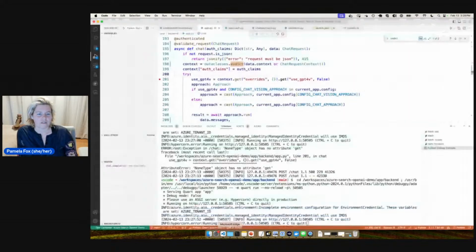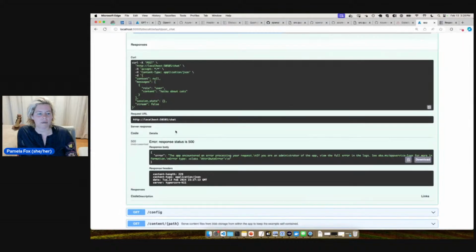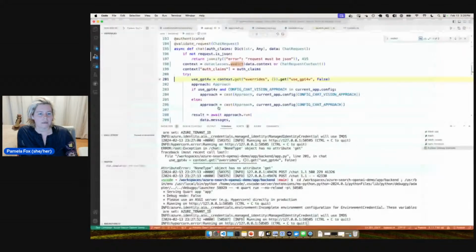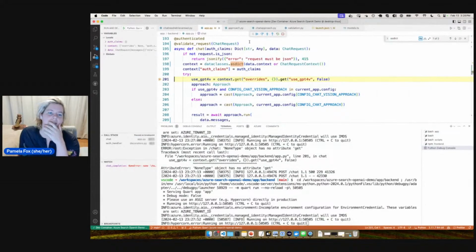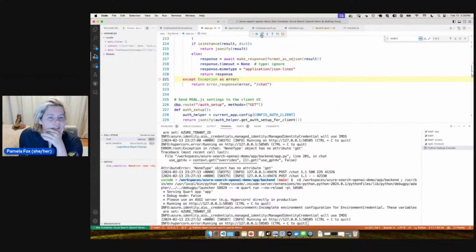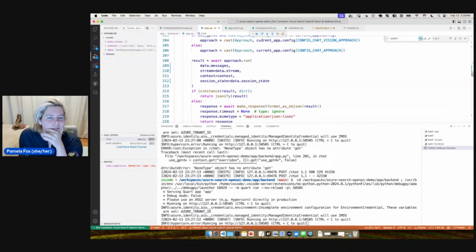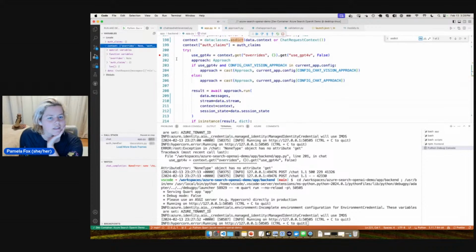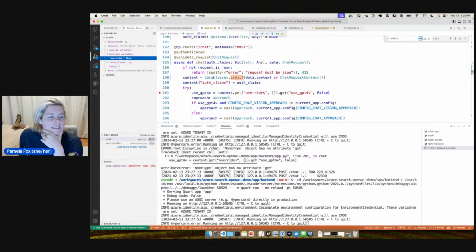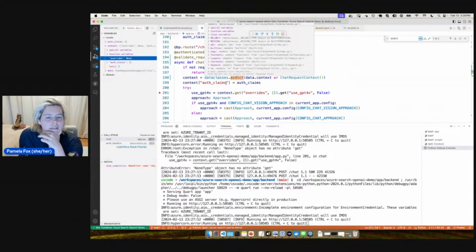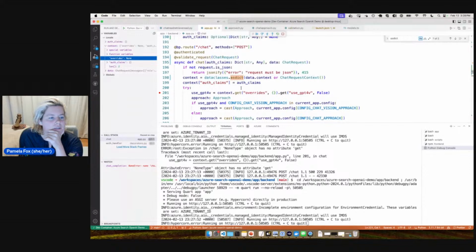Okay, so great, we're running and then I'm going to click execute. That brings me back into VS Code, and now I can just go like this. Oh no, it went too fast. But okay, let's take a look. So context overrides. Oh, okay, it's setting overrides equal to none. All right. So context.get overrides, defaulting to none.